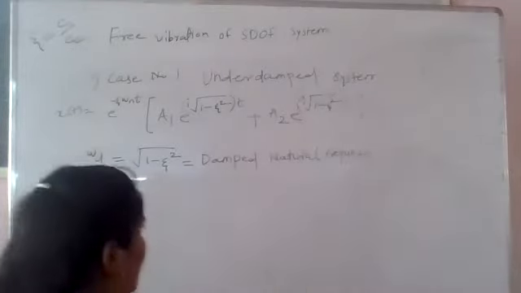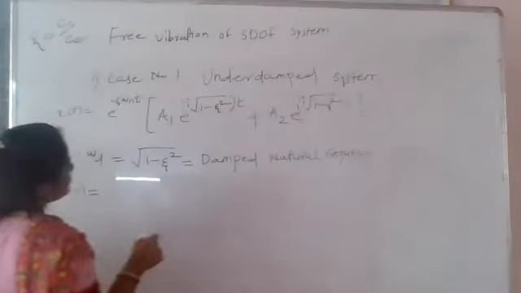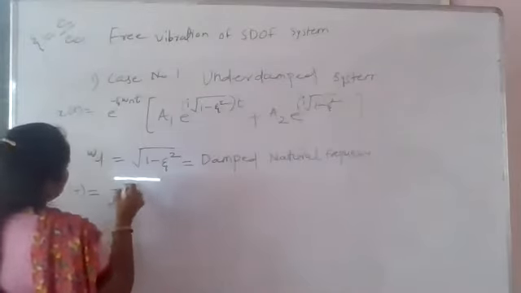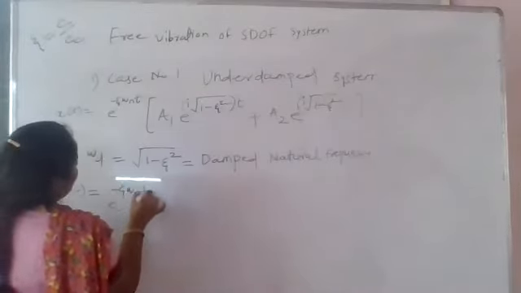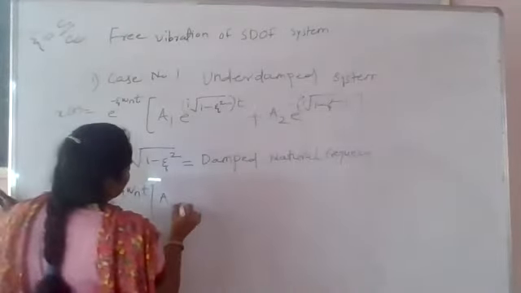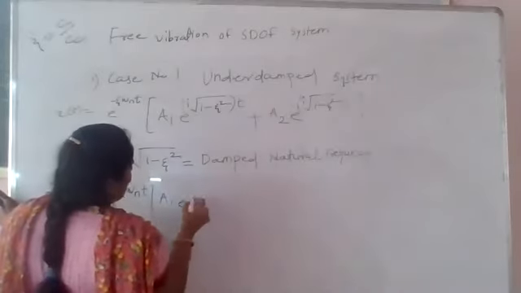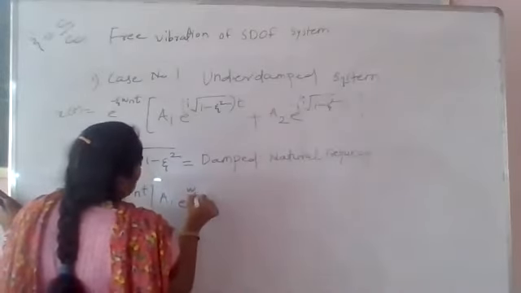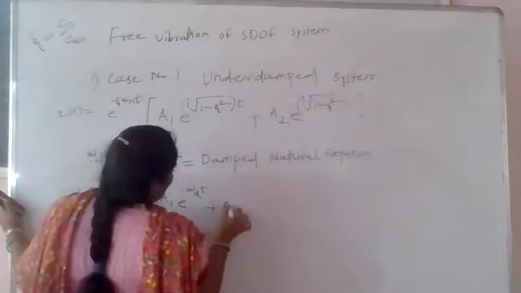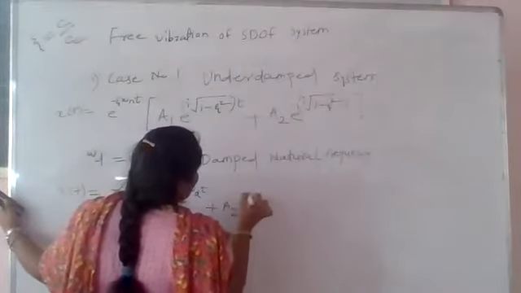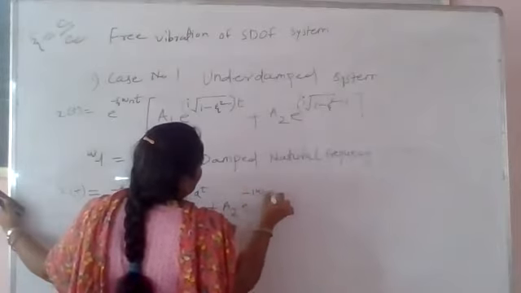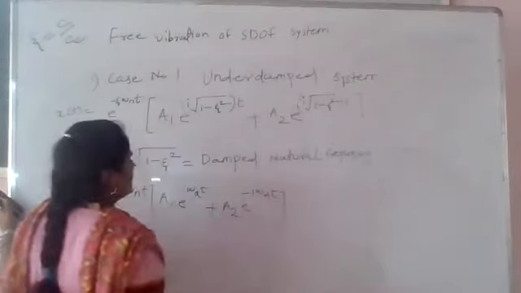You put omega d equal to omega n root of 1 minus zeta square. So x of t is equal to e raised to minus zeta omega n t into bracket a1 into e raised to i omega d t plus a2 into e raised to minus i omega d t, bracket complete.